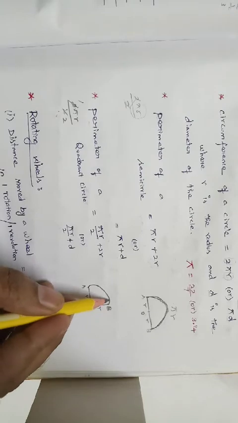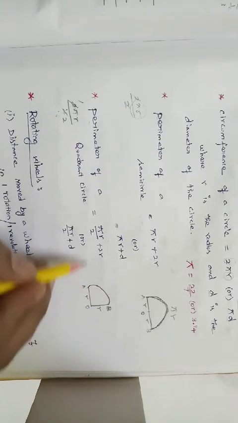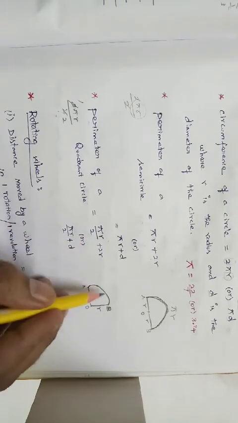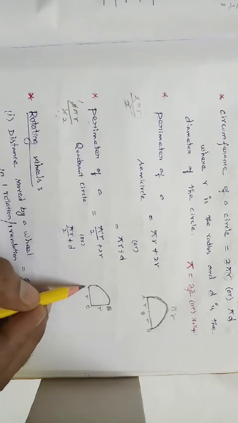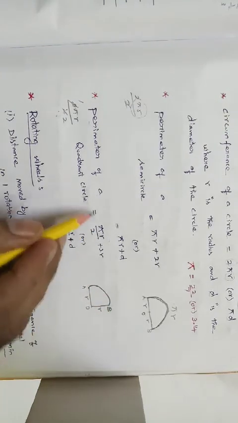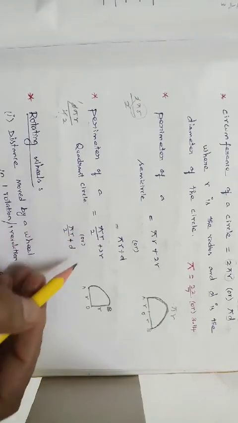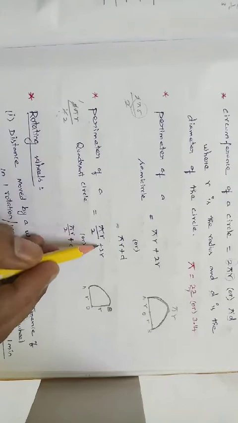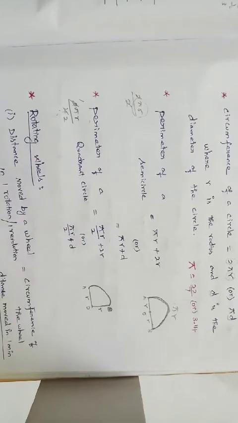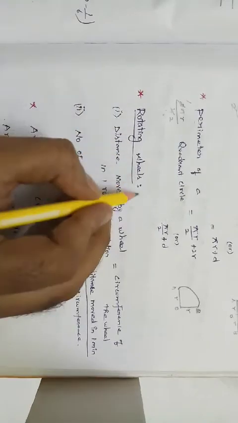Suppose we want to calculate only the arc of a quadrant circle, that means pi r by 2 alone. This is nothing but arc AB. This curve is called AB, the arc of a quadrant circle. So the perimeter of a quadrant circle is nothing but pi r by 2 plus 2r. Got it? Next, a very important formula, rotating wheels.